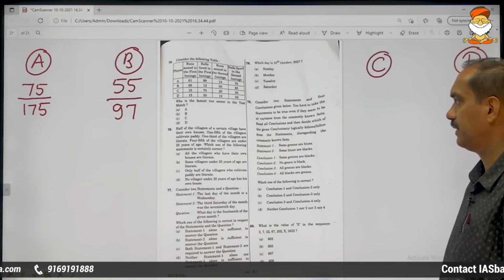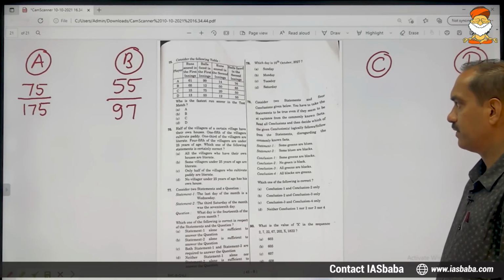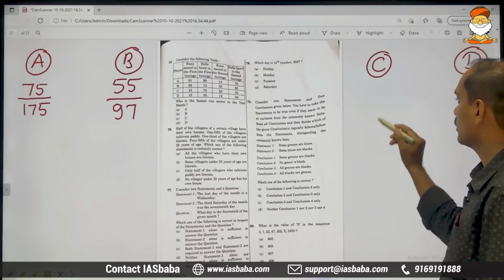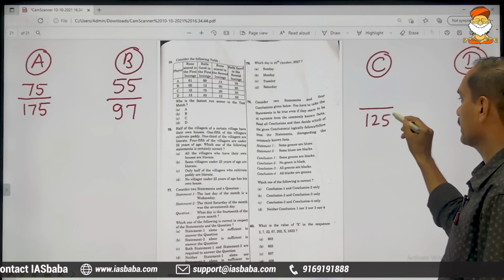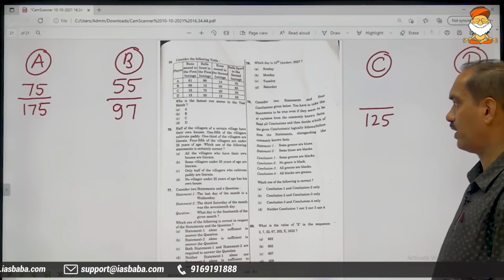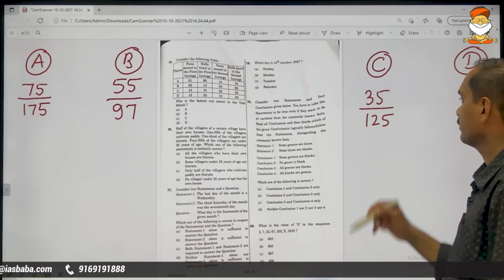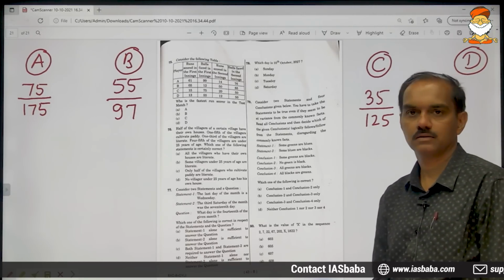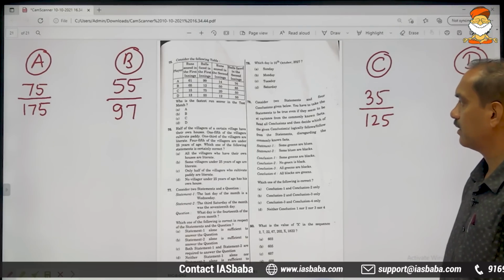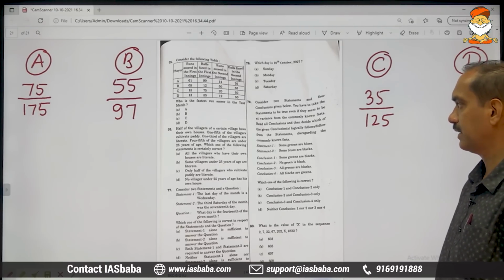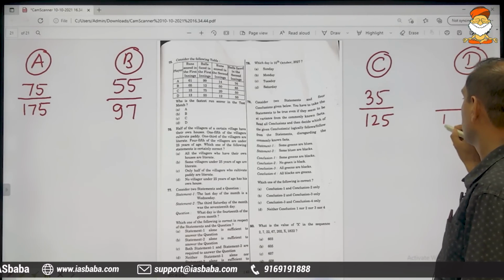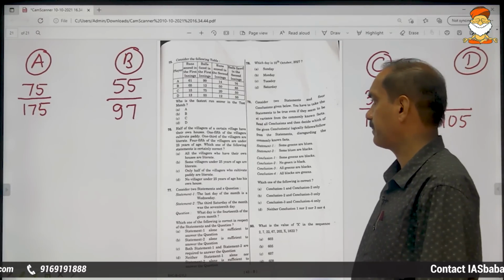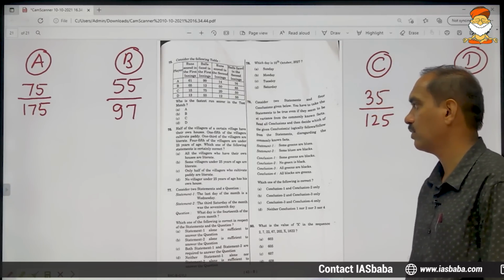Now moving on to C: balls faced in the first innings and second innings, 75 and 50, that is a total of 125 balls he has faced. And how many runs has he scored in all? 15 and 20, 35. Coming to D, 55 balls faced in the first innings and 50 balls in the second innings, total 105. The total number of balls he has faced is 105, and how many runs has he scored in both innings together? 13 and 12, 25.